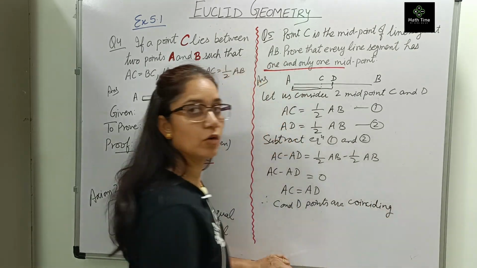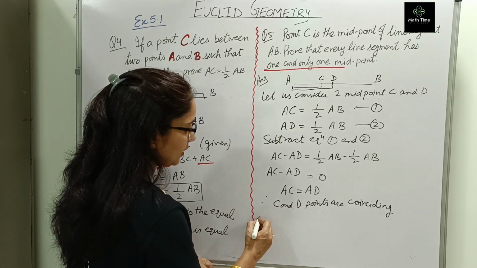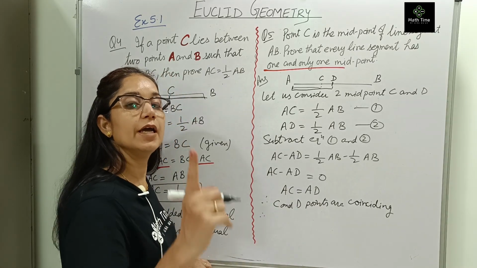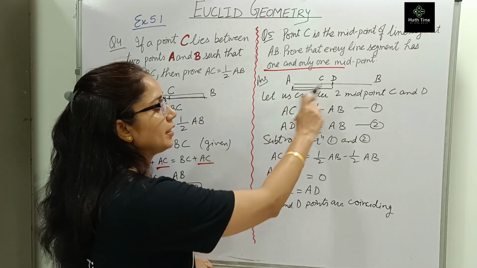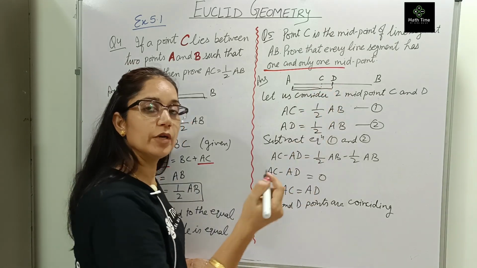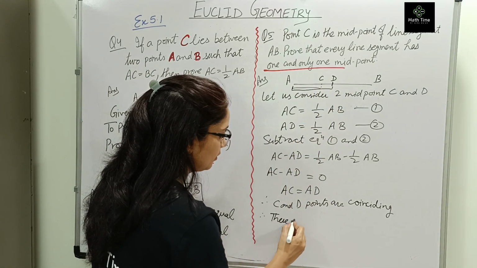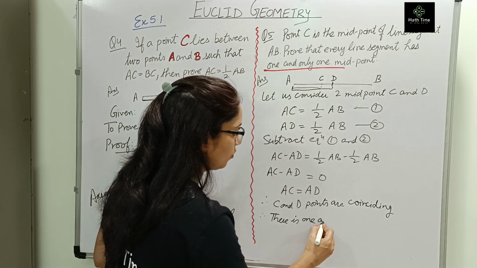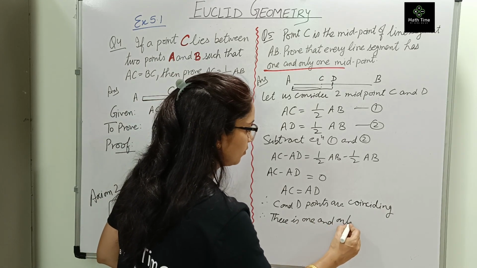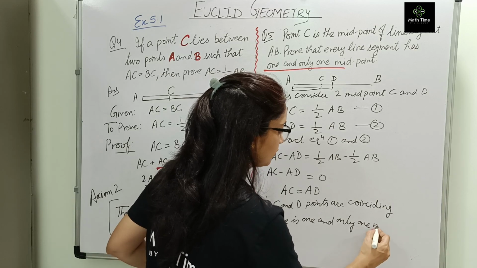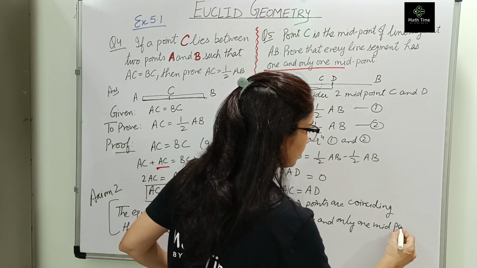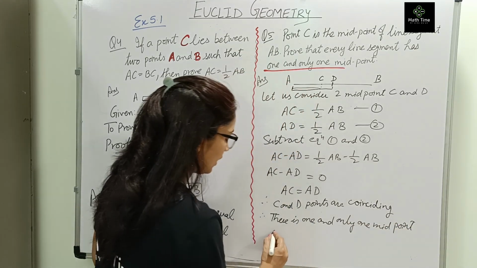If these two are coinciding, then yes, we can say that there is one and only one midpoint of a line segment. C and D both lie at the same place. Therefore, there is one and only one midpoint of a line segment.